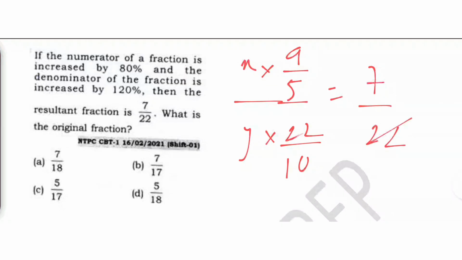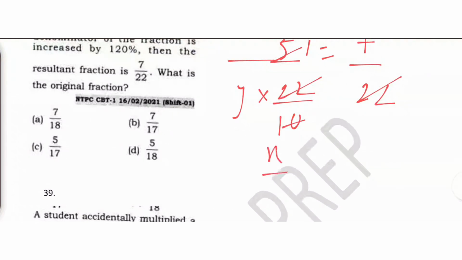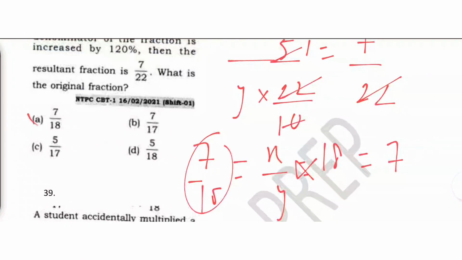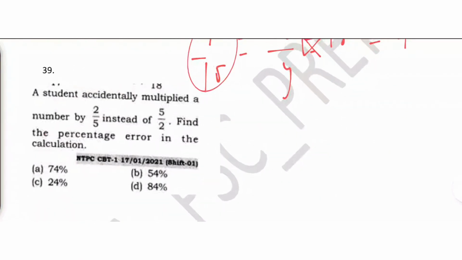Okay, 22 and 22 get cancelled. 5 ones are 5, 2 twos are 4... okay, this 2 goes above, this 2 which is there goes above over here. Okay, so we have what? x by y into 18 equals 7. Therefore x by y is nothing but 7 by 18. So the answer is this. Okay.